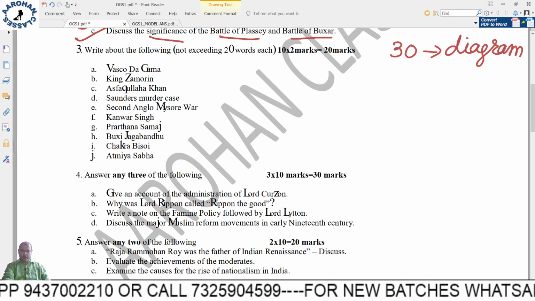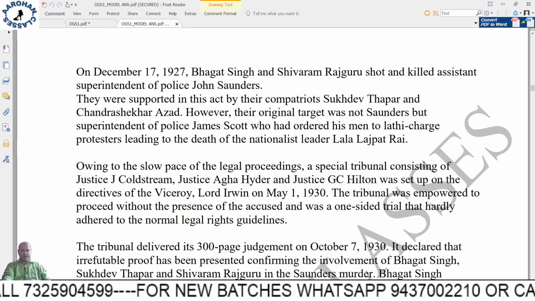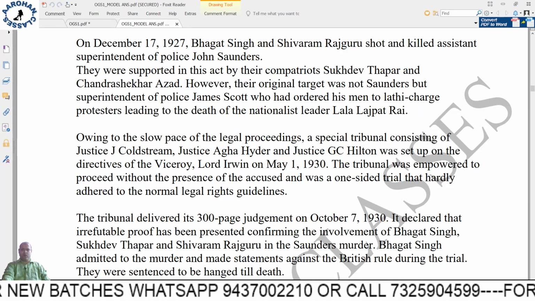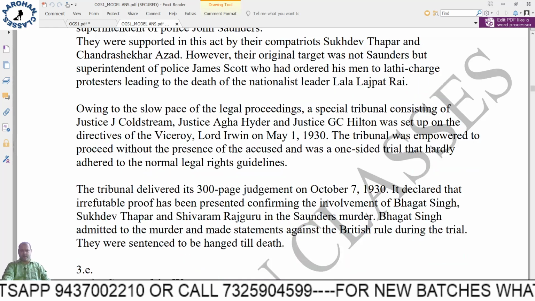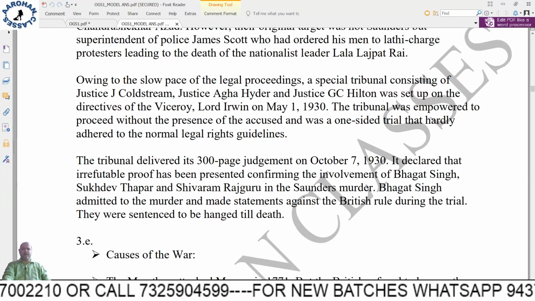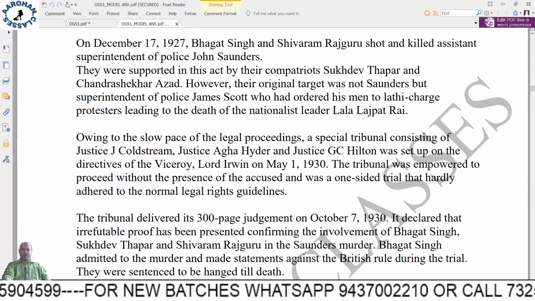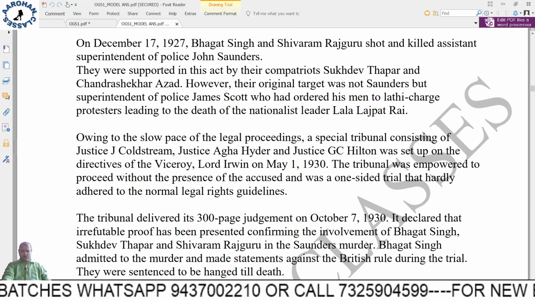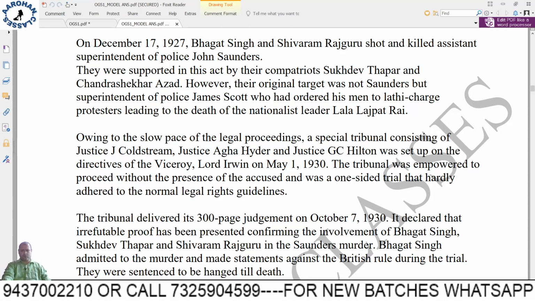Next, the Saunders murder case. Details have been given here. You just have to write 2 lines. What was the Saunders murder case? After the death of Lala Lajpat Rai, the revolutionaries planned to take revenge. They wanted to kill the police officer who was basically responsible for the death of Lala Lajpat Rai, which was not Saunders actually.